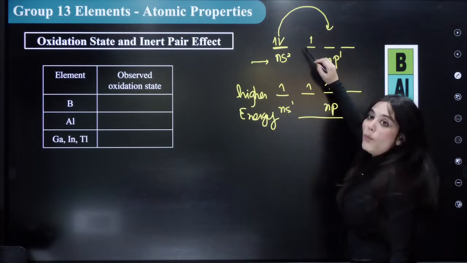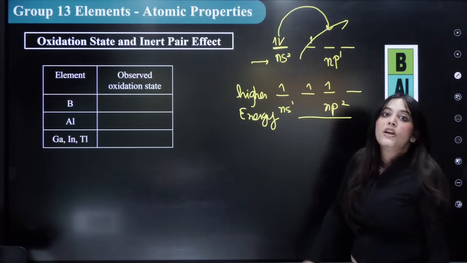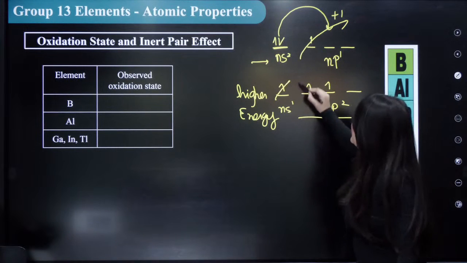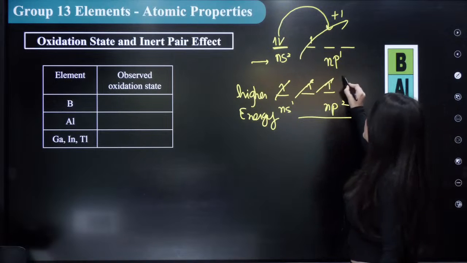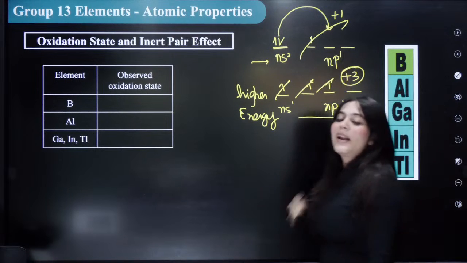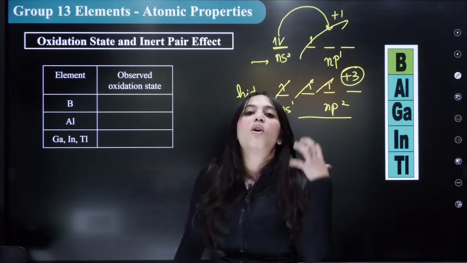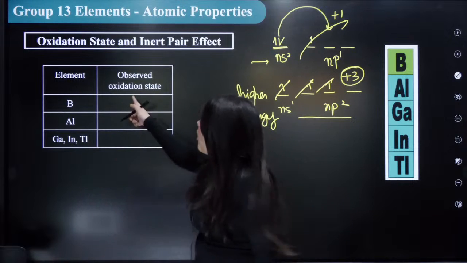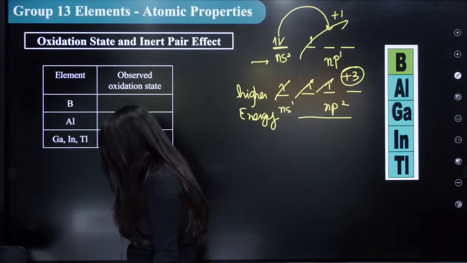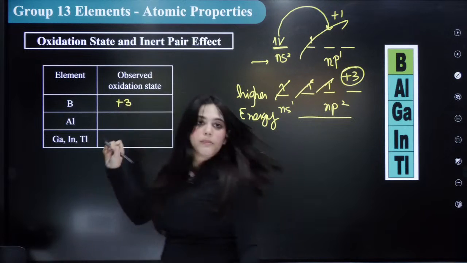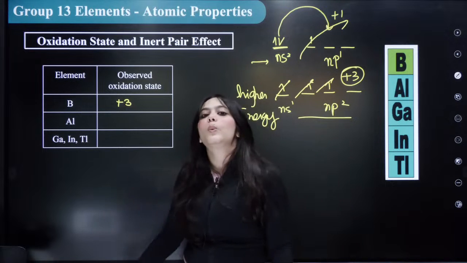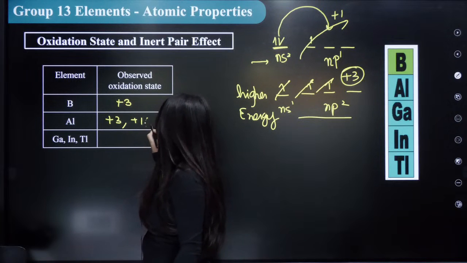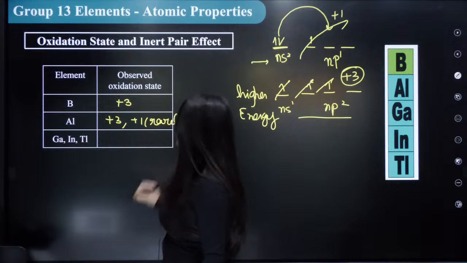Number first is that one electron is lost from here, so one possible oxidation state is +1. The next possible is all 3 electrons are lost, so the next possible is +3. So +1 and +3 are the possible oxidation states for this. Boron shows how many oxidation states? Boron just shows the +3 oxidation state. Remember this thing. Boron never shows +1, it only shows +3. Aluminium also shows the +3 oxidation state, and +1 very rarely. Remember this thing.